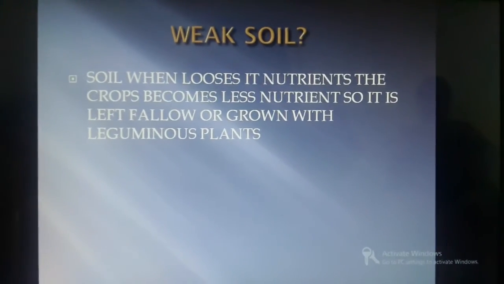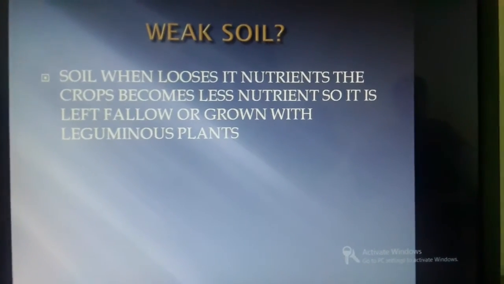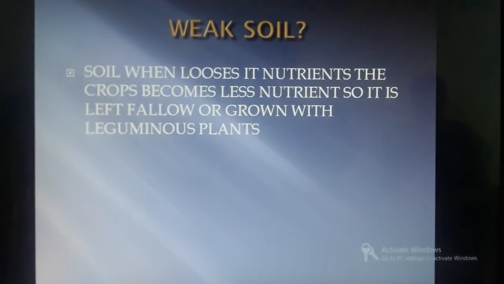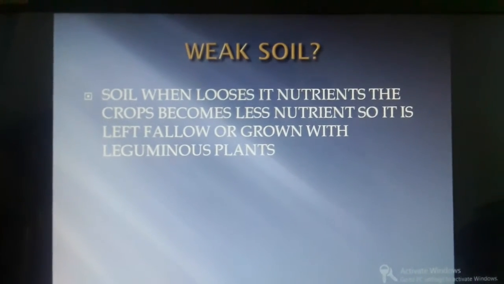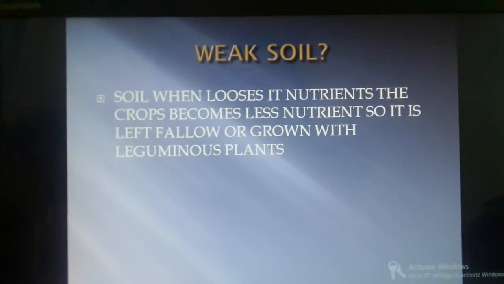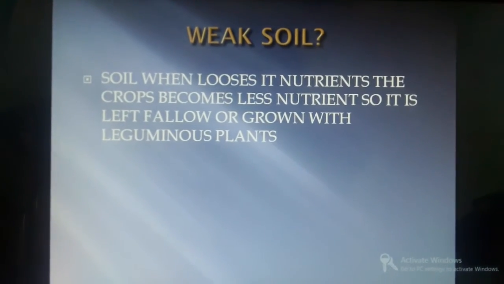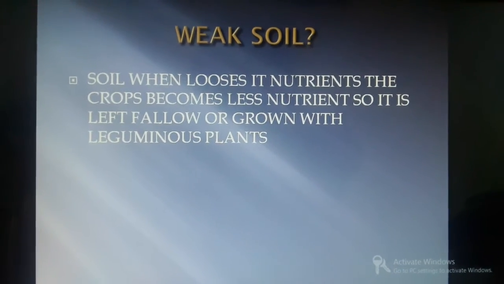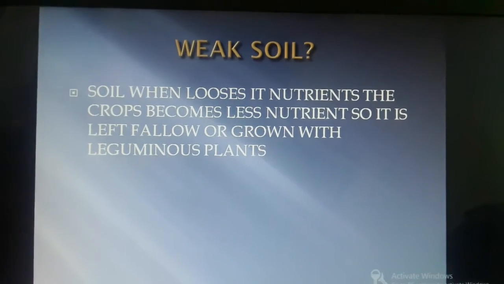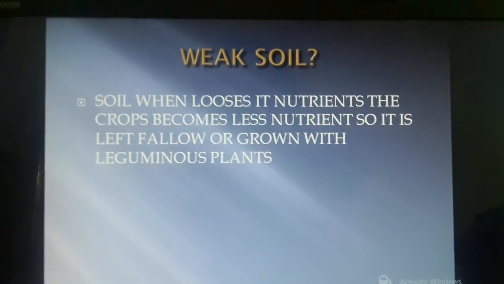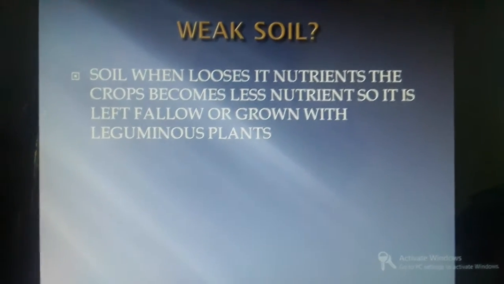Now we have talked about soil. So what if soil loses every nutrient? That is what we are going to check. So is this a weak soil or good soil? If a crop is cultivated continuously for 10 to 17 years, what happens? The soil loses every nutrient and there will be no nutrient. However much manure or fertilizer we add, the soil will not get its nutrients back, because we can't replenish the nutrients given by nature.